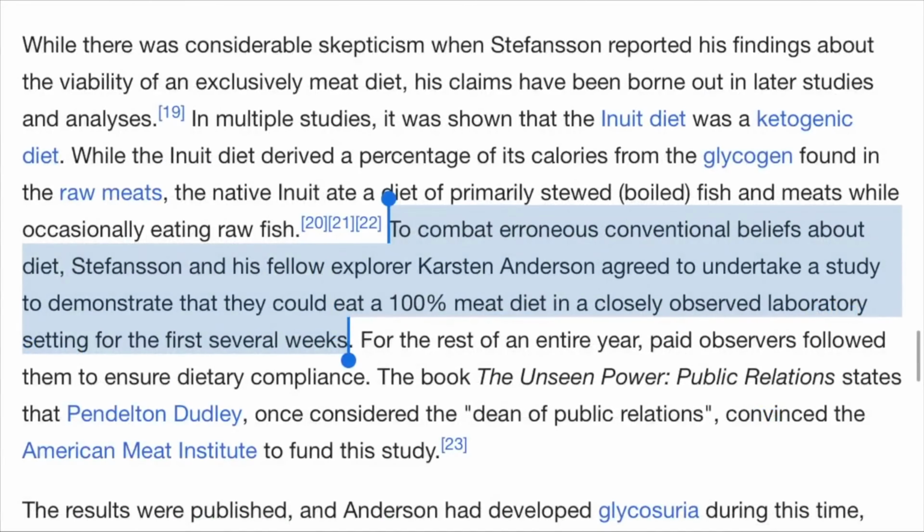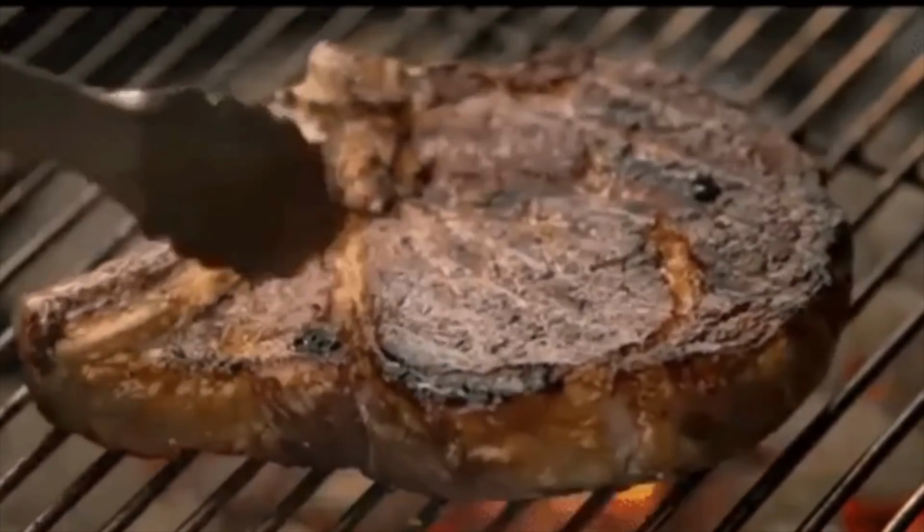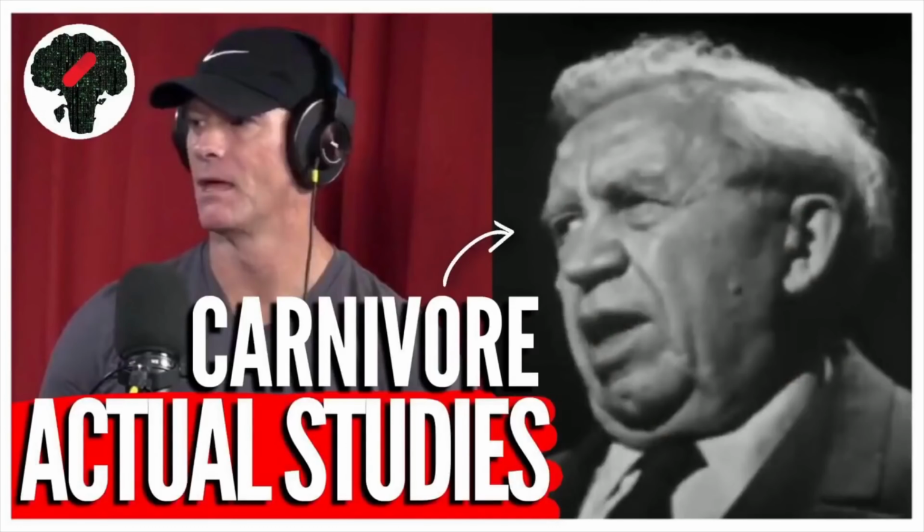Back in the 1920s, Vilhjalmur Stefansson and Karsten Anderson decided to eat a 100% all-meat carnivore diet for a year in the name of science, and the results were terrible.